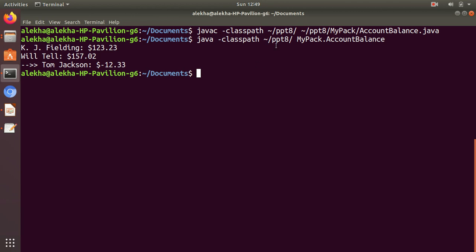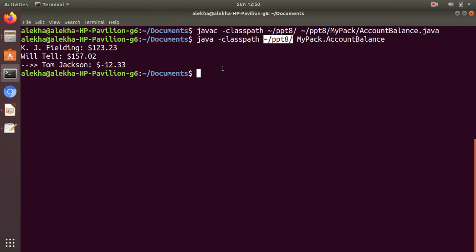Now suppose, let's say in PPT8, all my class files and all my packages are there. So I will add this path in the CLASSPATH variable, in the environment variables of the operating system. If you add that, you don't have to mention this. It will look for the class path automatically. Okay, that is an alternative way to do that.